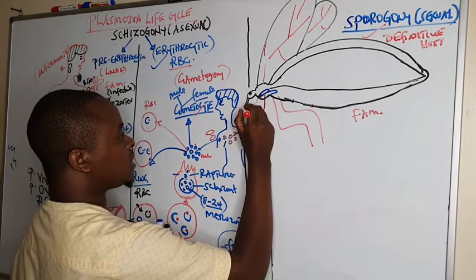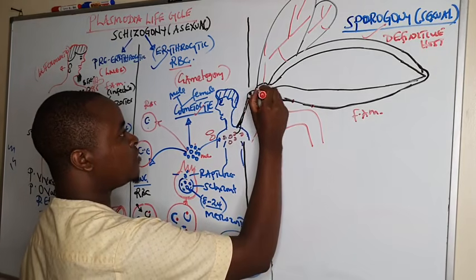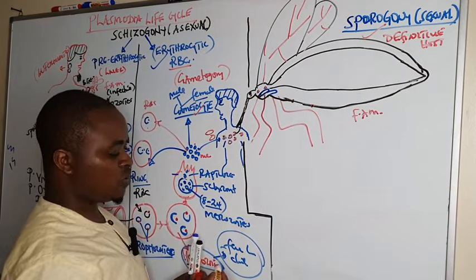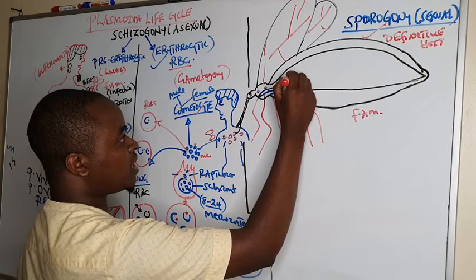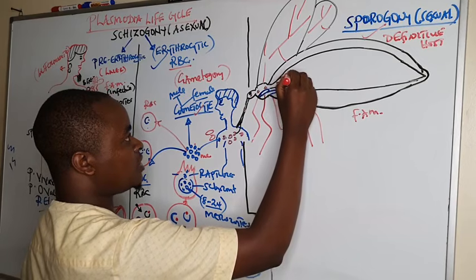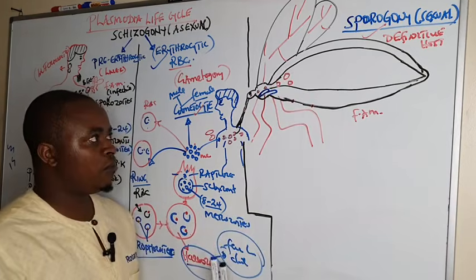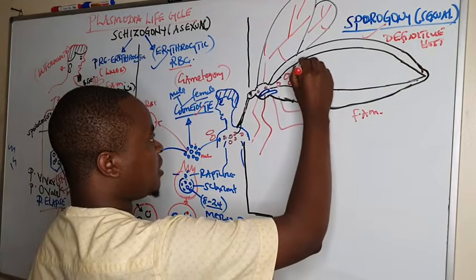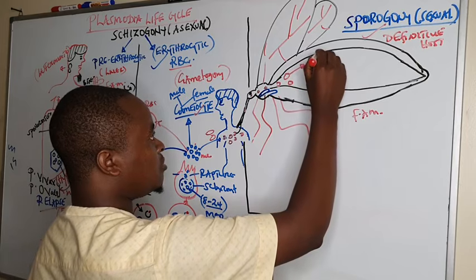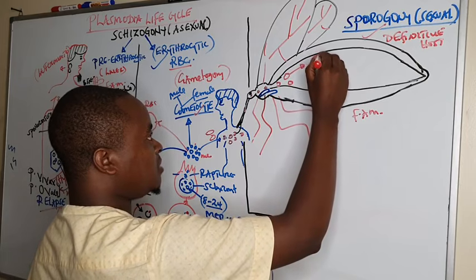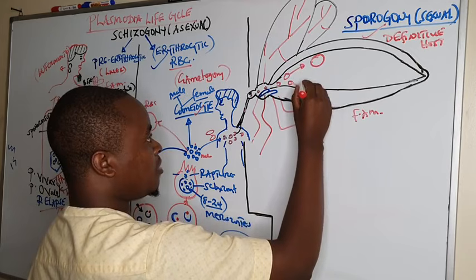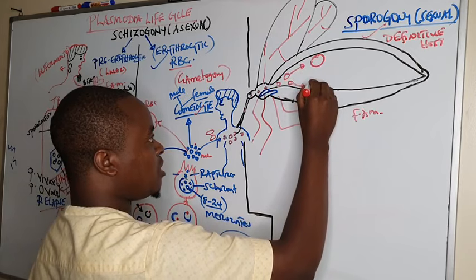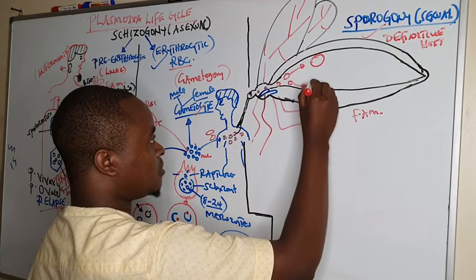And these gametocytes move in the female Anopheles mosquito and reach the gut. And when they reach the gut, both the male and the female, the female